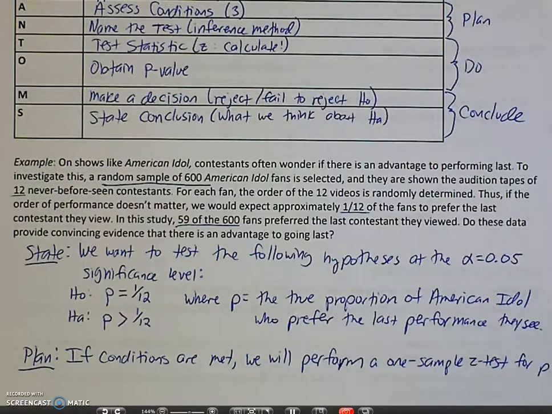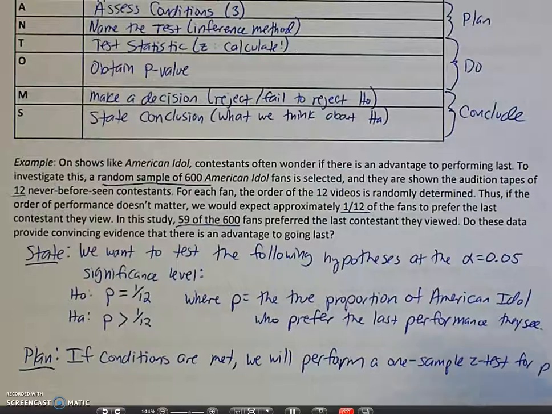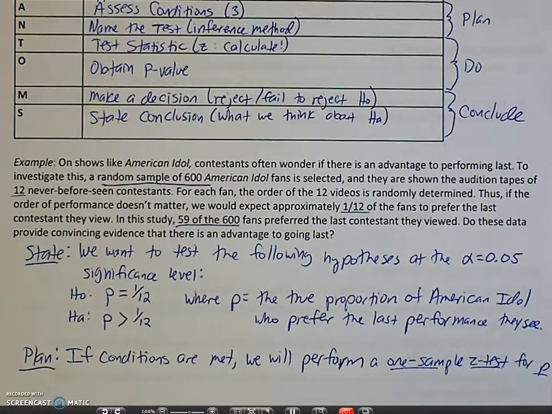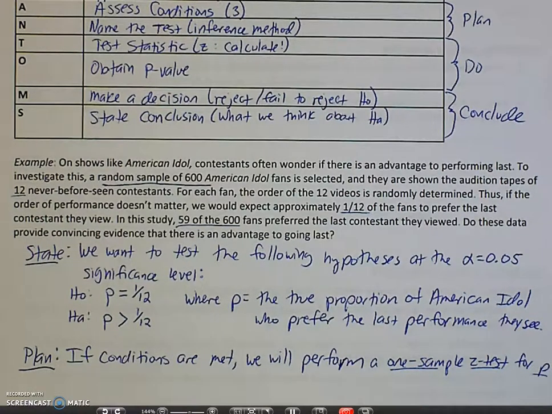So we're going to perform a one-sample z-test for p, where p is our proportion here. You need to include all three pieces when you're saying what you're going to do. Okay? Because eventually there will be two samples. Eventually it might be a t-test. Next section we're going to use it for means as opposed to proportions. So this is how you're saying what method you're going to do. This must be said. Okay?